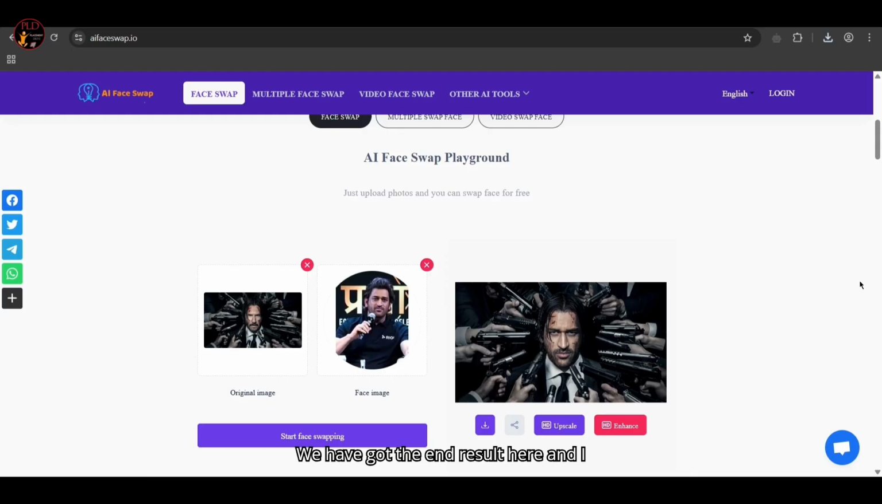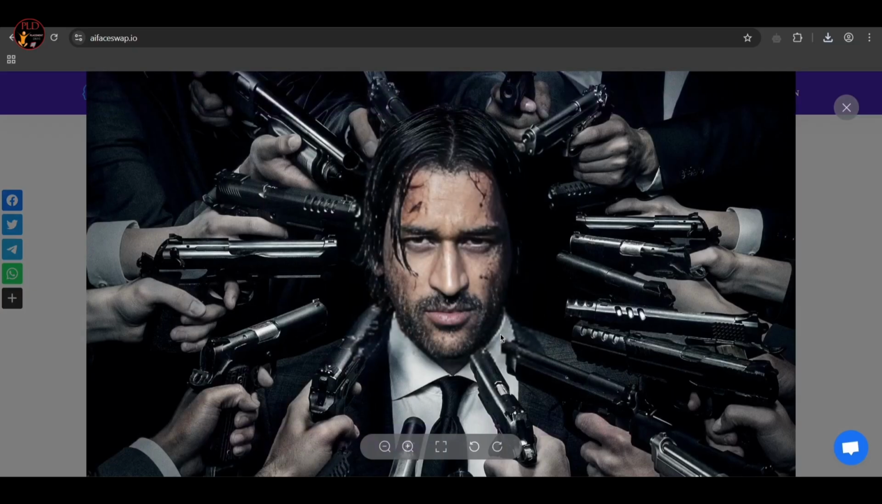We have got the end result here, and I will show you in full screen. Can you see here? MS Dhoni's face is swapped with John Wick's photo. This is very simple. You can do it with any images.